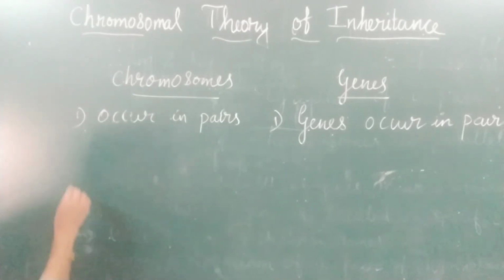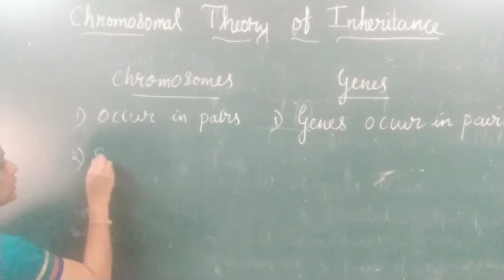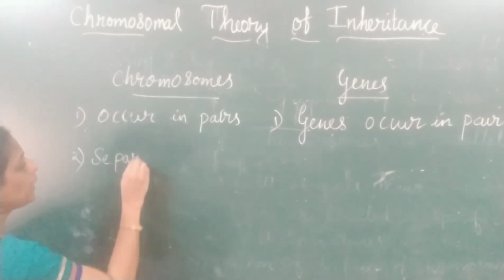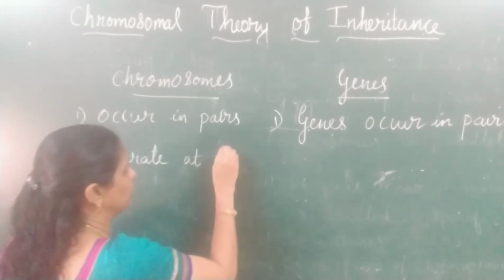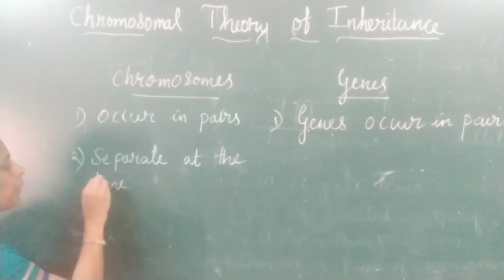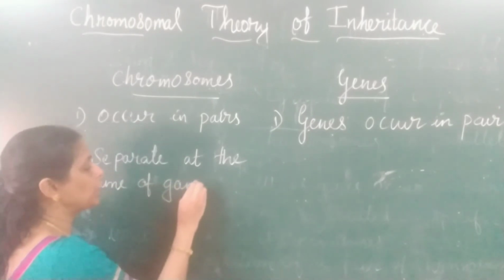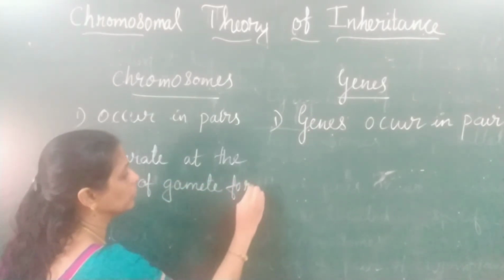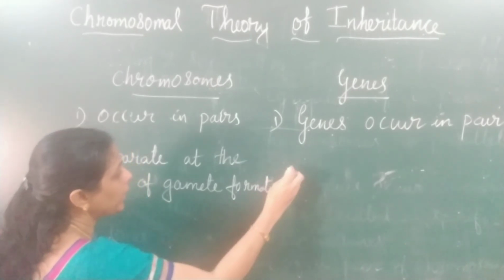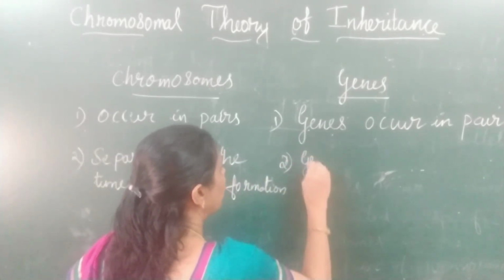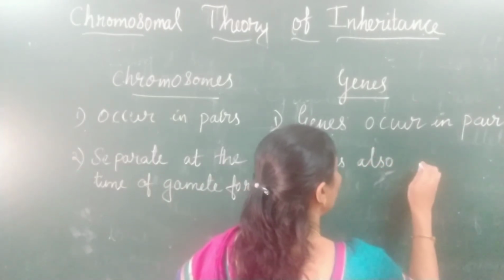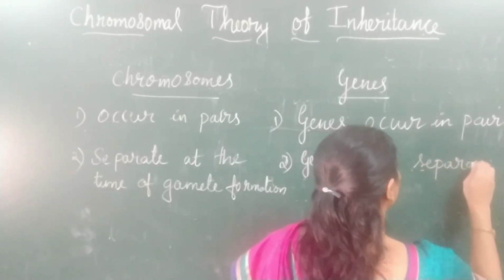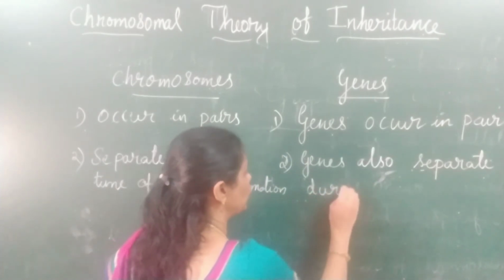Now, the second point of comparison between the behavior of chromosomes and that of genes: the chromosomes separate at the time of gamete formation. Here also, genes separate during the time of gamete formation.